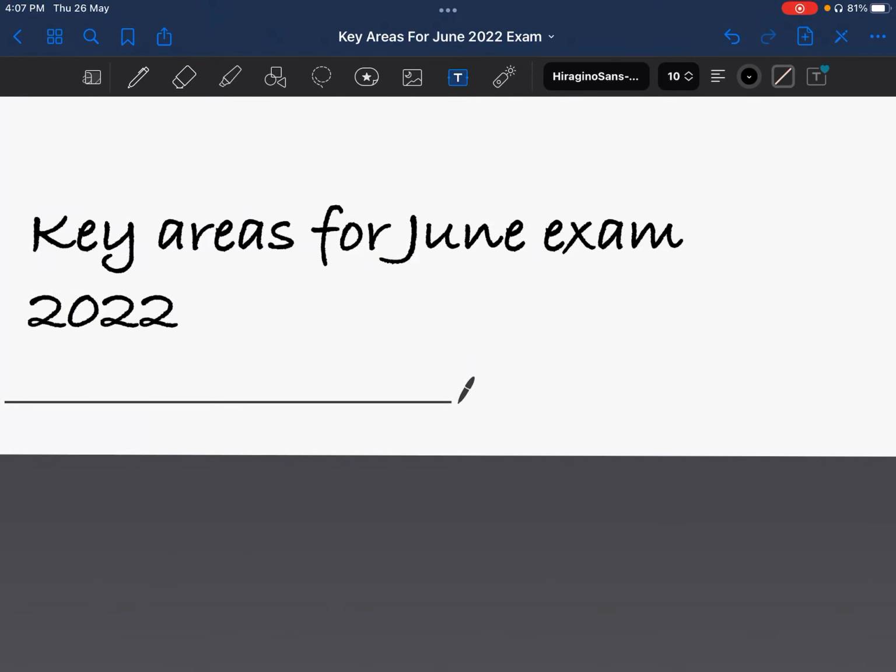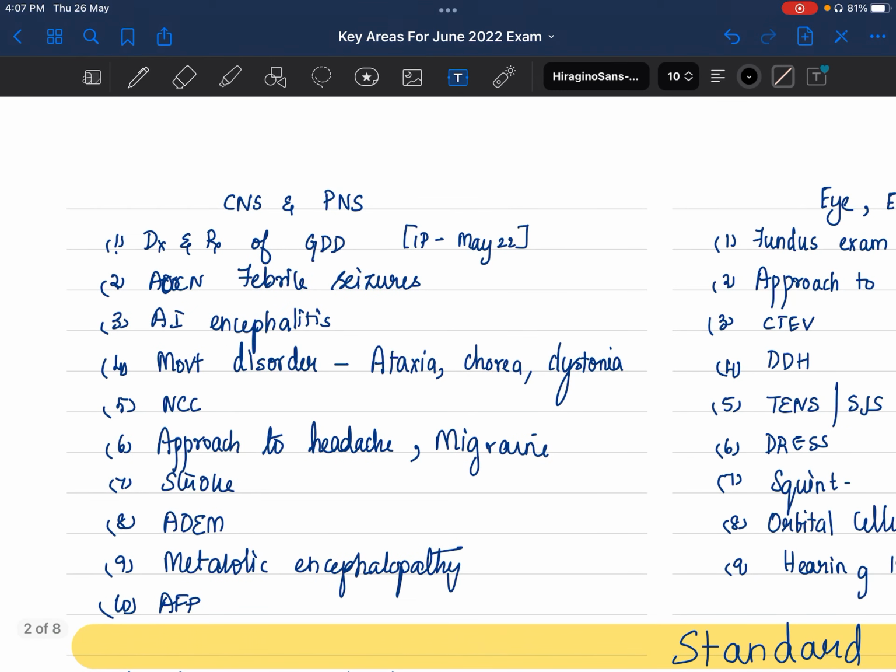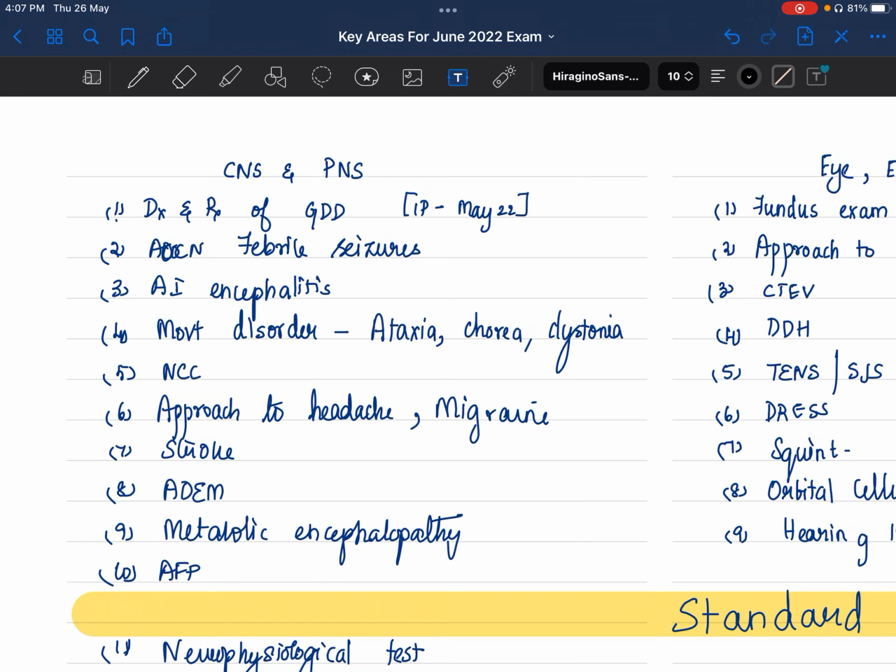Hello, everybody. Let us discuss the key areas that you have to concentrate on for your upcoming June exam 2022. Okay, this is in no specific order of importance, just top to bottom, whatever systems I have remembered, I have placed and given the most important questions that can be expected.